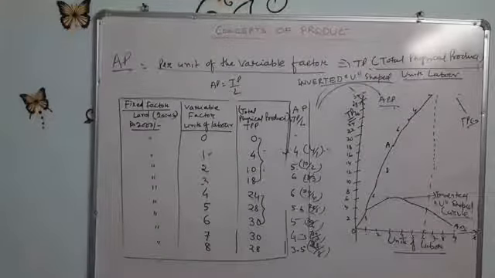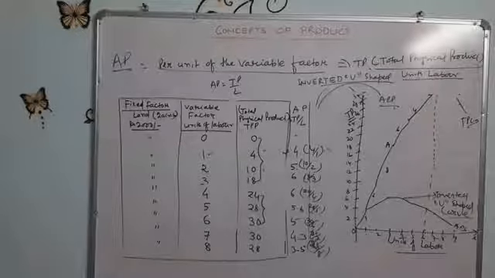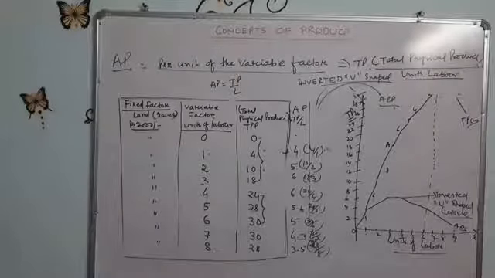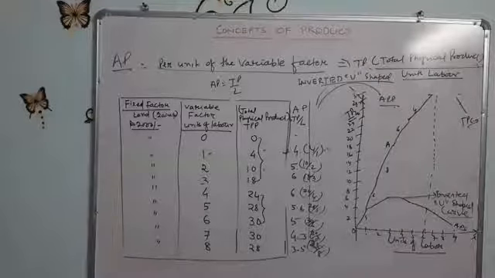When I was discussing the total product, at that time I mentioned two formulas. One is that total physical product equals the summation of marginal product, and the second is average product into L, or units of labor.